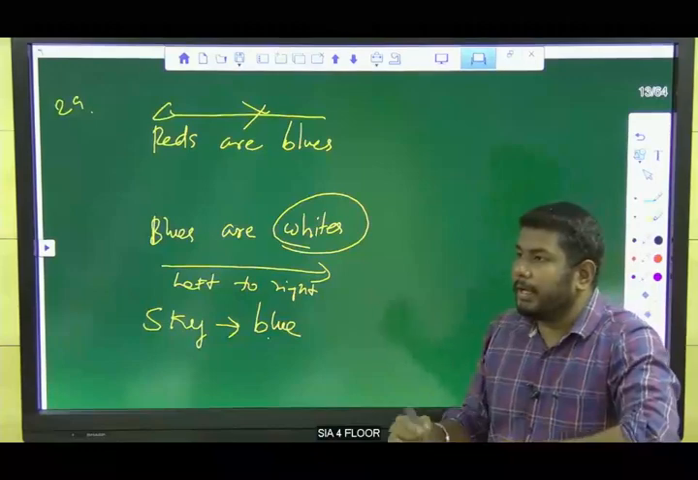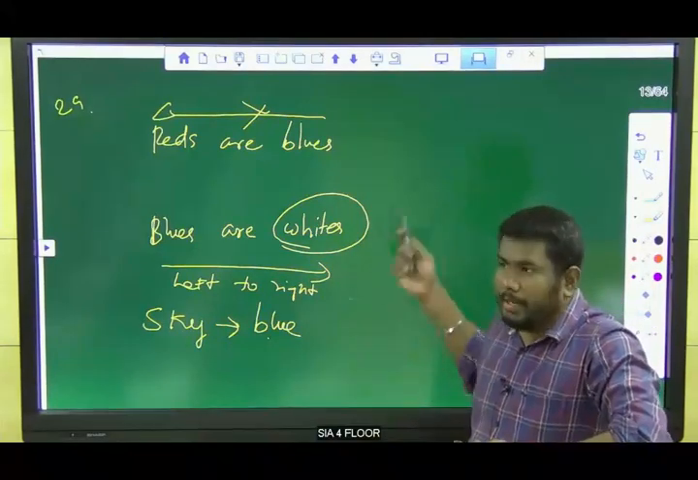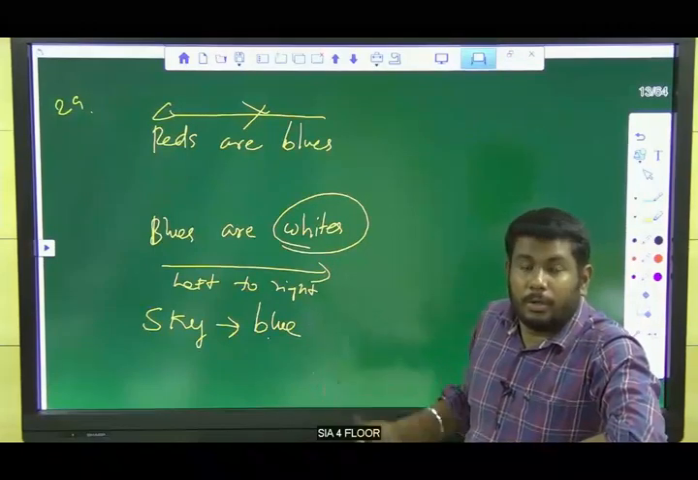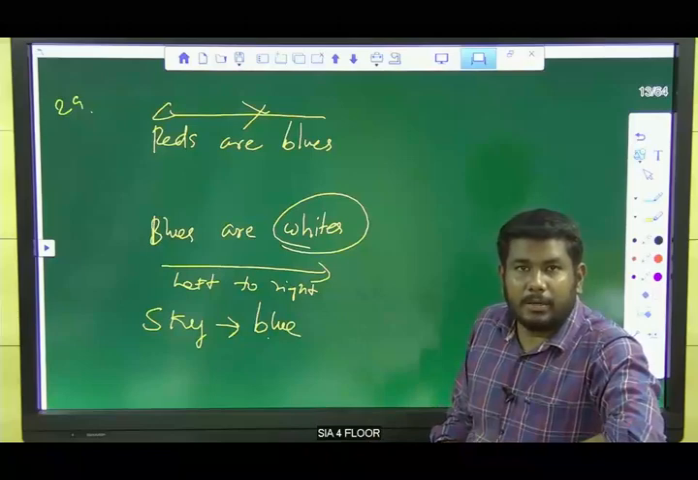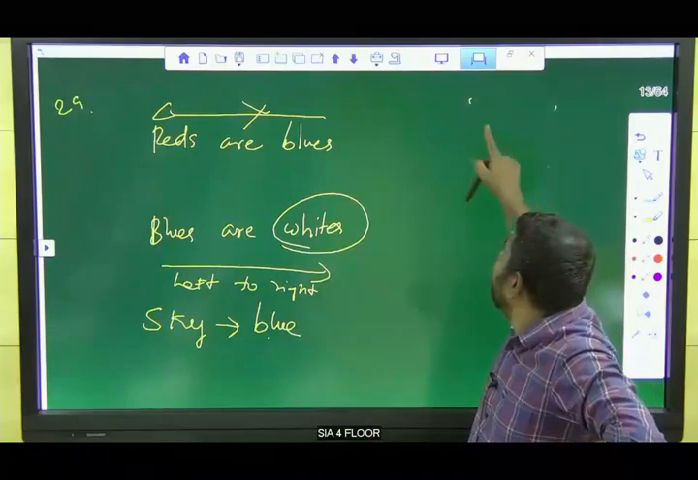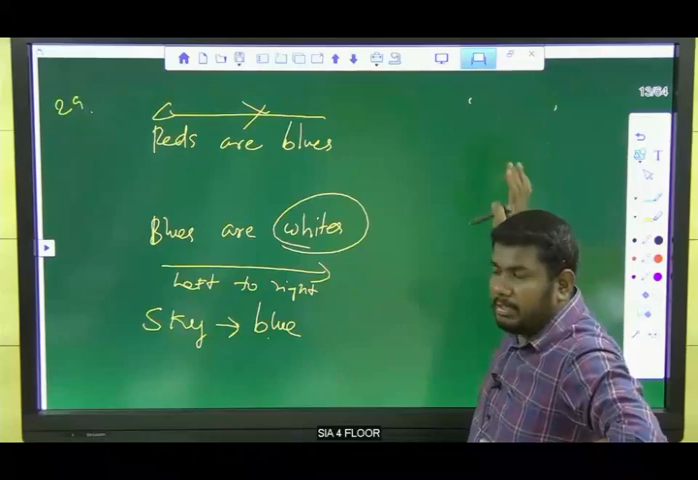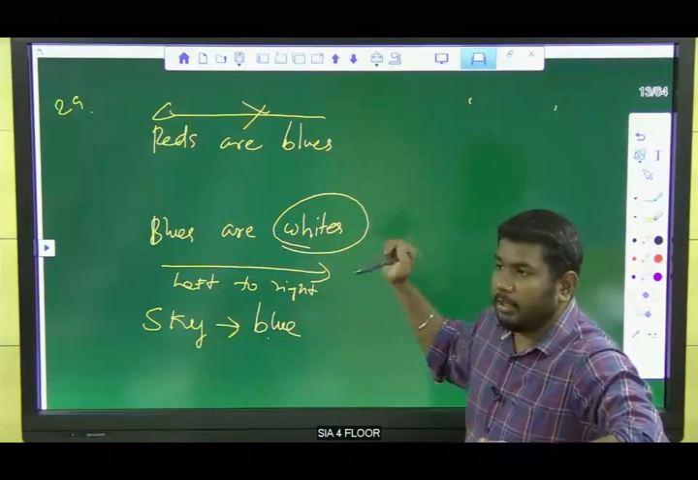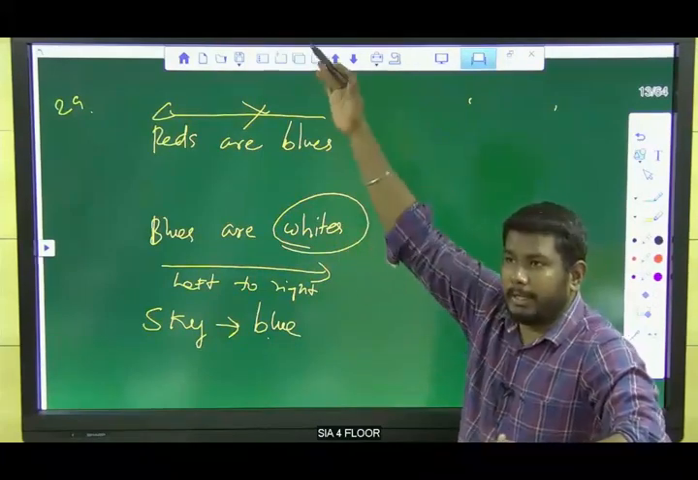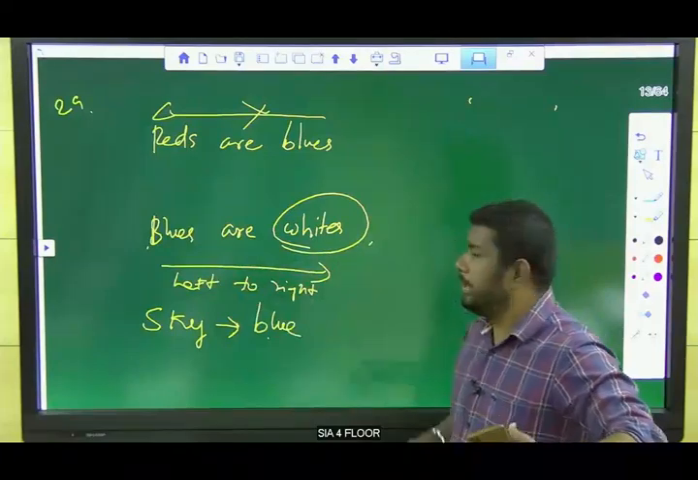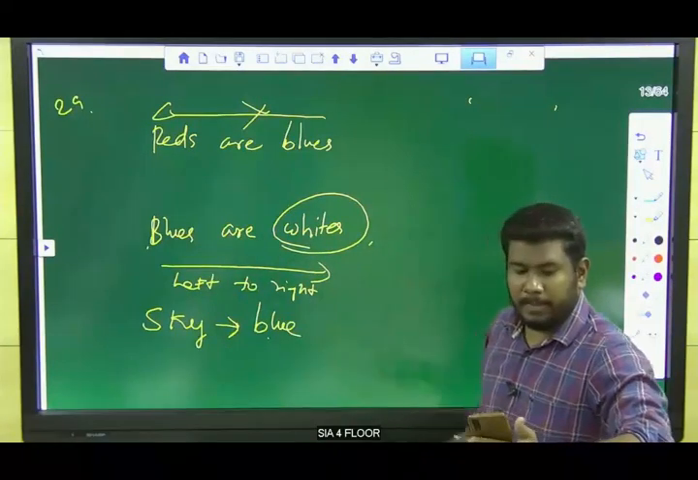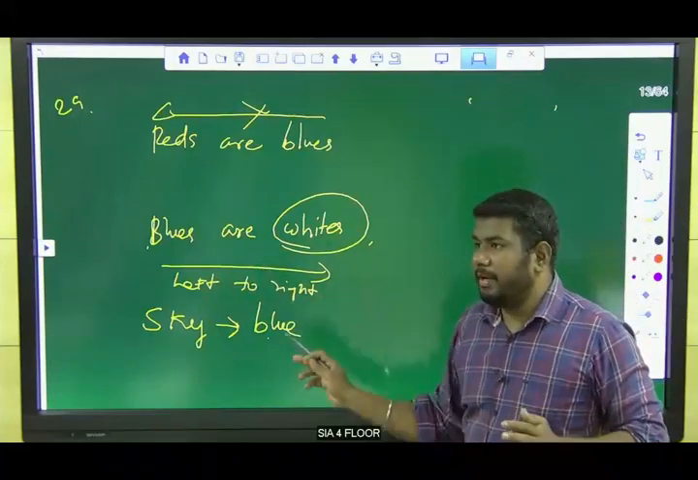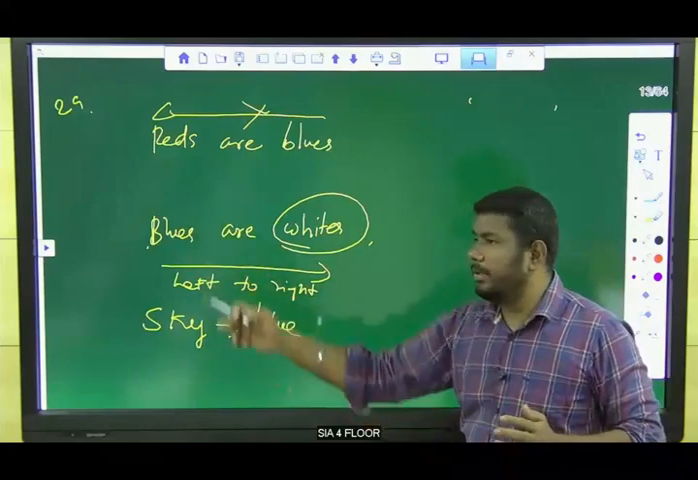Don't take it like this: blues are white, whites are yellow, yellows are oranges, oranges are pink, so pink is the answer. That is not the answer. We need to find the sentence within the comma. Reds are blues is one sentence, blues are whites is one sentence. Don't go up to the end. Clear? White is the answer. Always go from left to right. Our finding word should be in the left, so blue should be in the left.